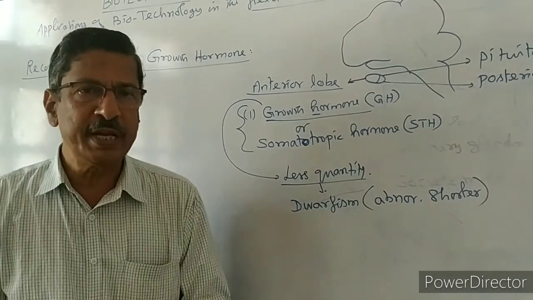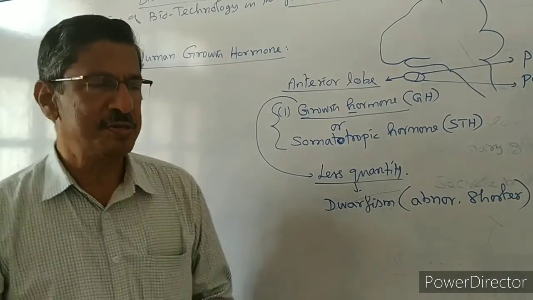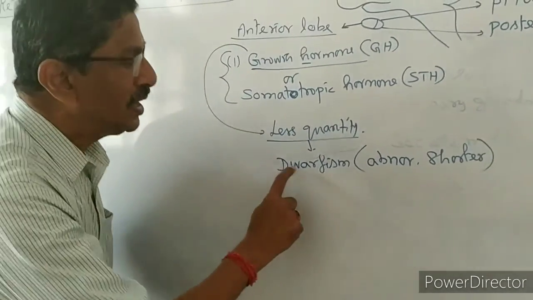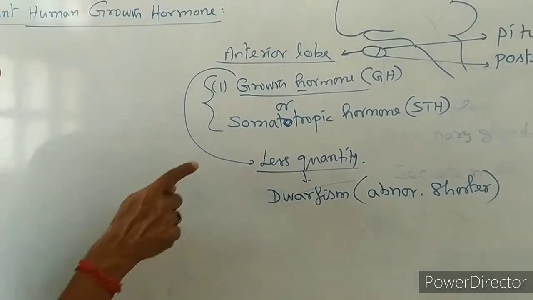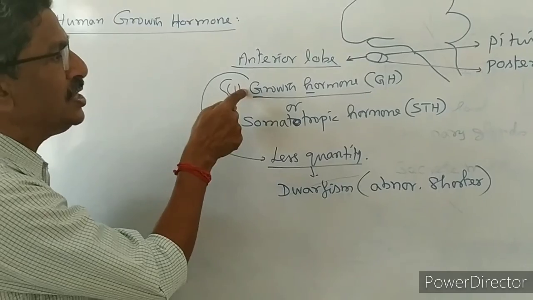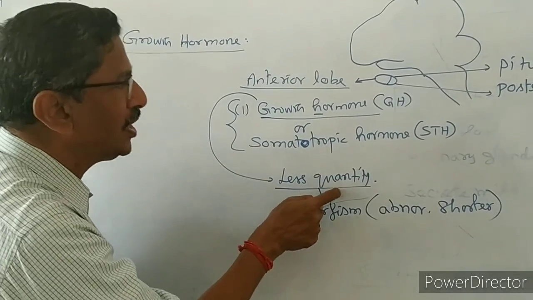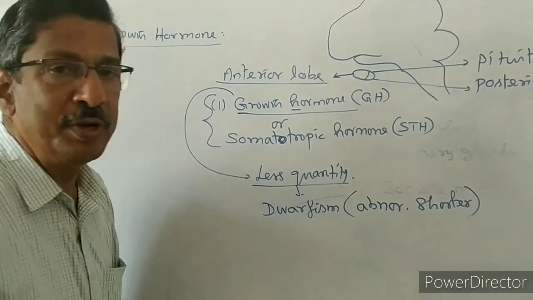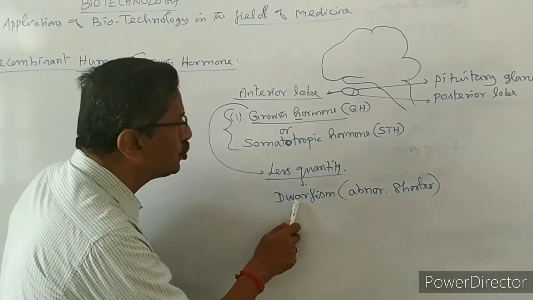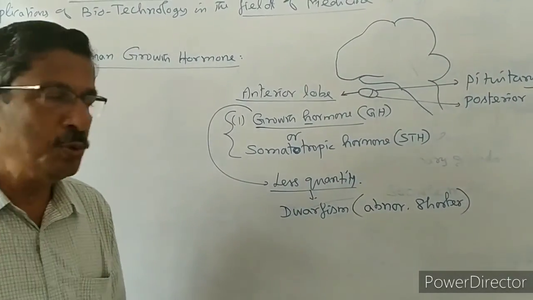In human society, rarely some people are present who are very, very short. They are called dwarfs. That condition is called dwarfism. Now, if it is detected early in childhood, and we inject growth hormone to the child who has a low quantity of growth hormone, the child will grow to normal height. So, to avoid dwarfism, we have to inject growth hormone from childhood.